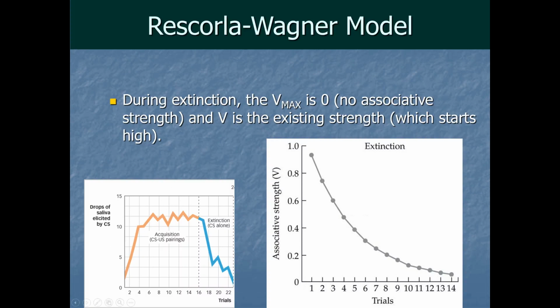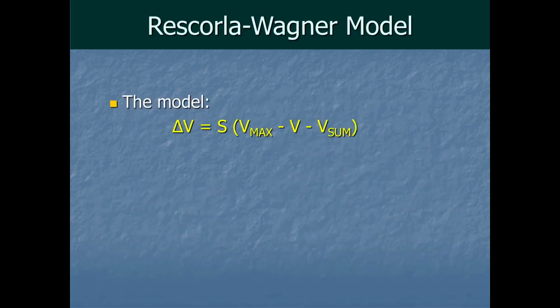The example from earlier that I've got on the left here, notice the acquisition phase basically has a negatively accelerating curve, with the biggest change in the early trials and much smaller improvements in later trials until it flattens out to an asymptote. And it's hard to see on this particular blue line for extinction, but sure enough, we tend to get the predicted pattern where the early trials have the most drop off in associative strength, and then the later trials more slowly continue that pattern as it approaches the asymptote of 0. So yeah, there's our model.